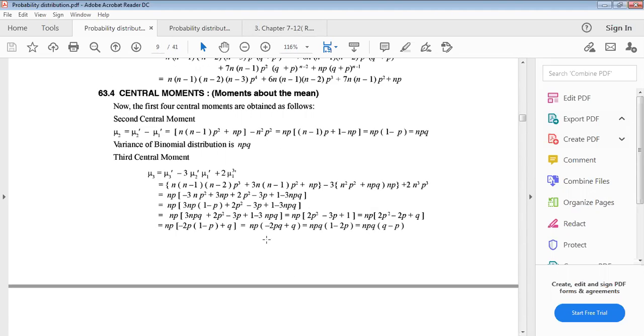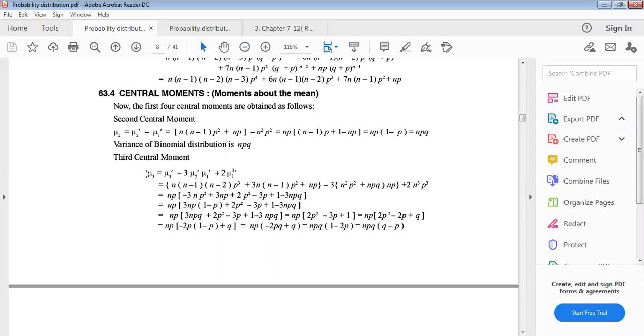Now just giving the values, we can calculate. And 1 minus p equals to what? p plus q equals 1. This is why 1 minus p equals q, right? Just npq, putting these values. Now the variance of the binomial distribution is npq. This is also variance, and this is also the second corrected moment. That means the second moment about mean. Remember it. This is also called central moment, moment about mean. This is why central moment.